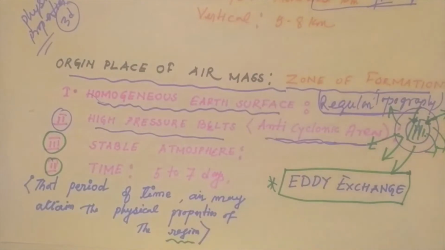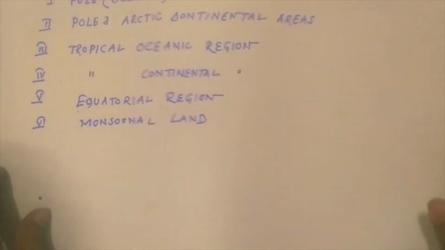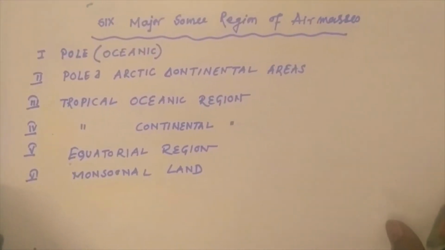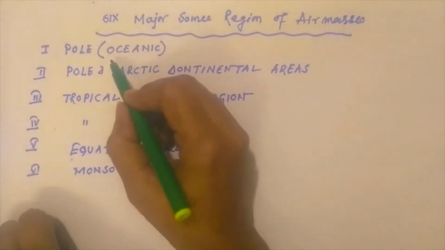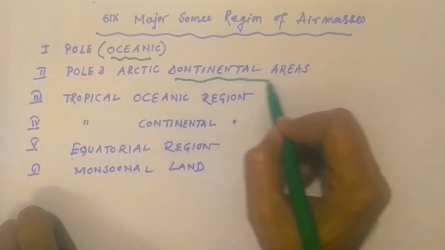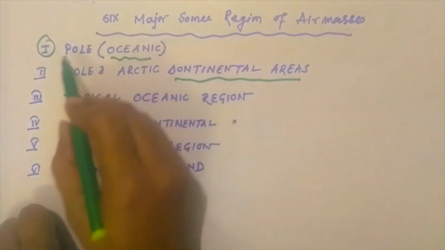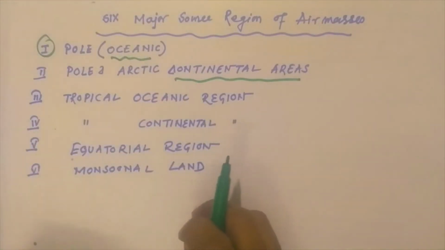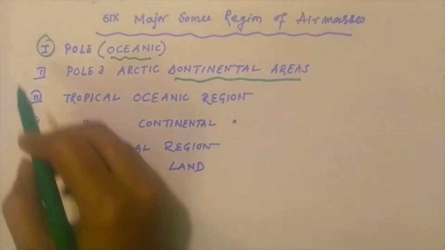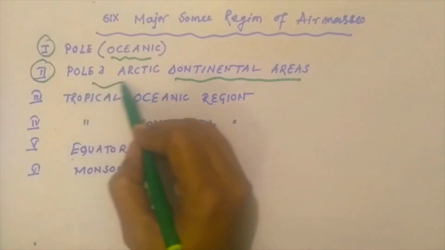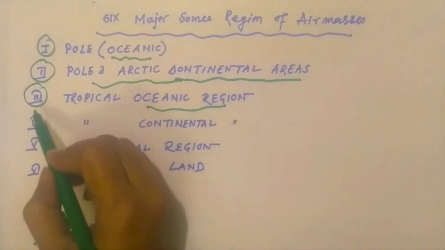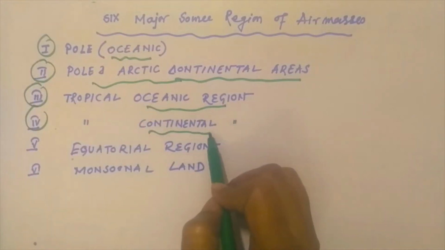Now come to the principal source regions of air masses. There are six major air mass zones or source regions. Those are the polar zones, which may be oceanic or continental. The first one is the polar oceanic zone, maybe in the northern part of Alaska and the northern ocean. The second one is the polar Arctic continental area. The third one is the tropical oceanic area, and the fourth is the tropical continental area.